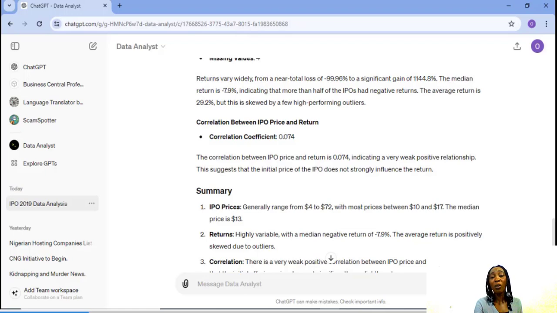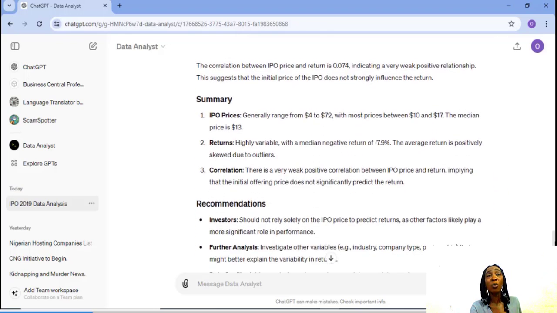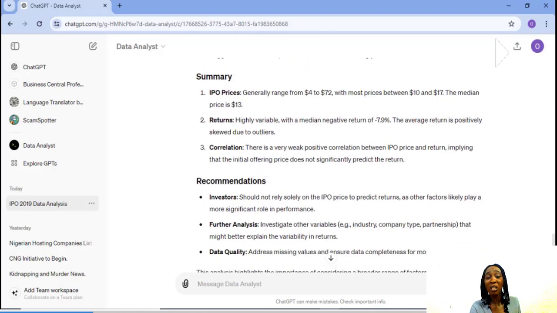Okay, it's really important for us to know that, of course, you won't go into the stock market and want to buy every stock, or, for example, if you had the opportunity to participate in initial public offerings, I don't think anybody would want to buy every stock. So, of course, the Data Analyst GPT is just giving us averages, without necessarily going in depth into particular stocks. Okay. And also the correlation, it says there's a very weak positive correlation between IPO price and return, implying that the initial offering price does not significantly predict the return.